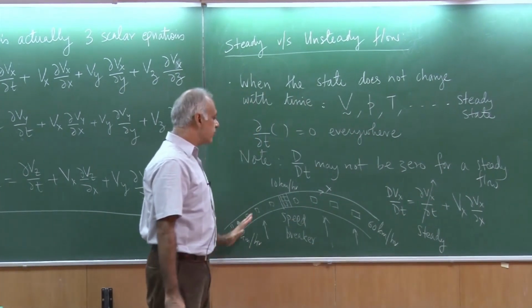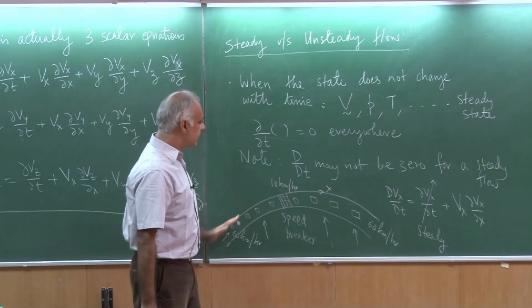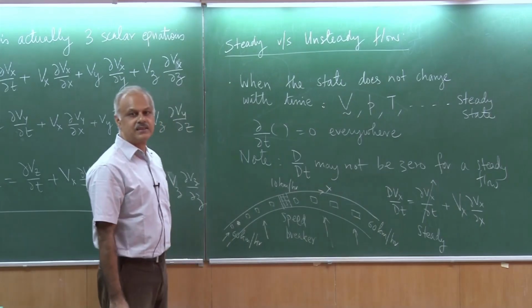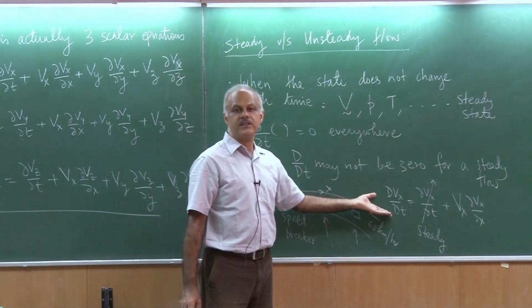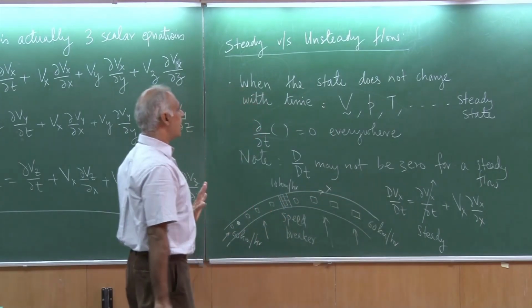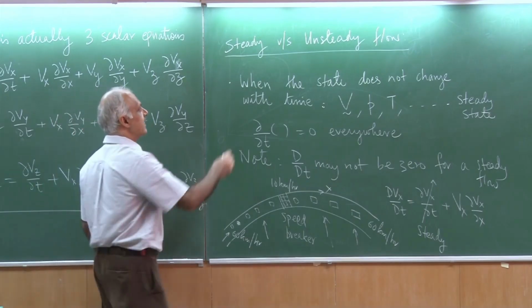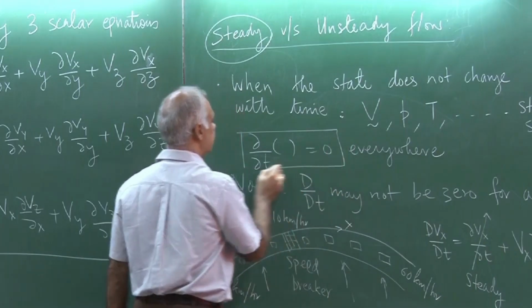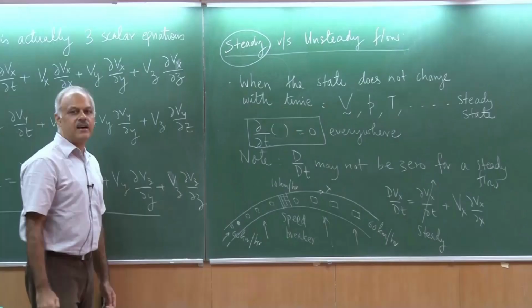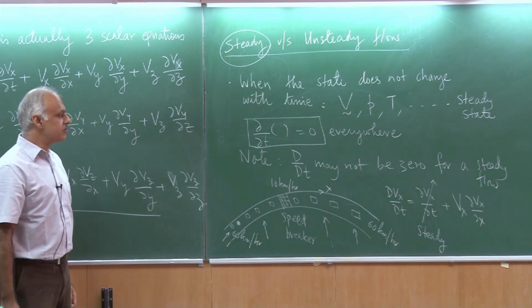If Vx was uniform, so suppose there was no speed breaker and my vehicles were everywhere going with 60 kilometers per hour, then the material acceleration would also be 0. Okay? So I hope you are able to understand what constitutes a steady state. So steady state implies that this Eulerian or the local derivative is 0 everywhere. The material derivative could still be non-zero.